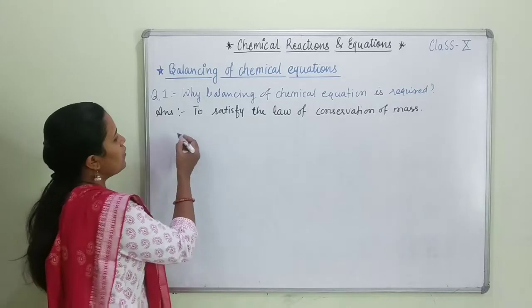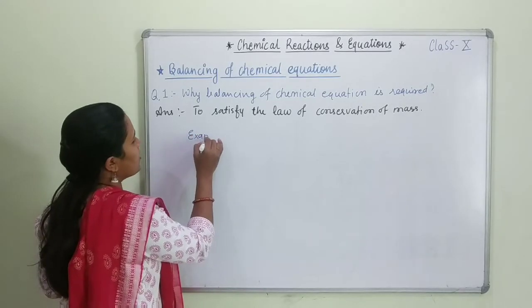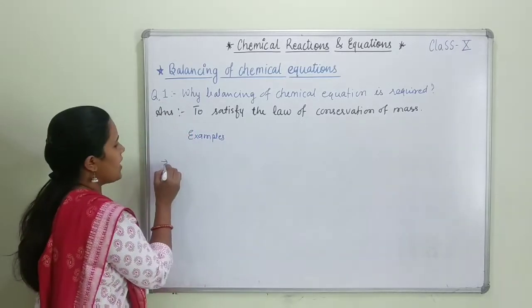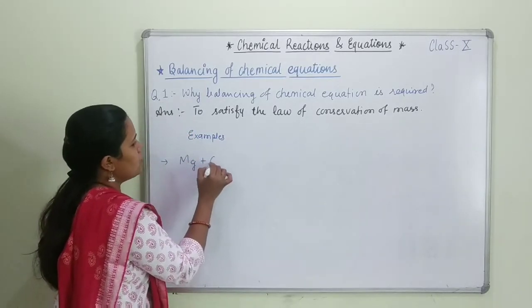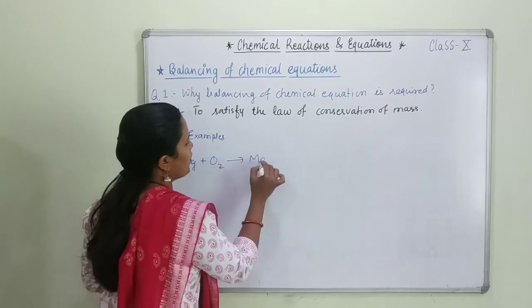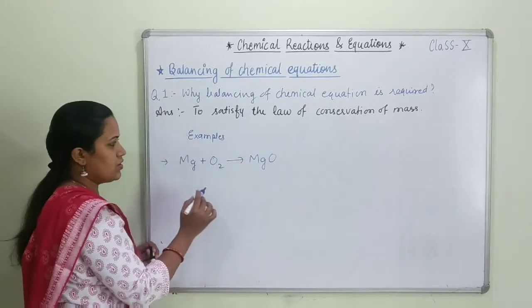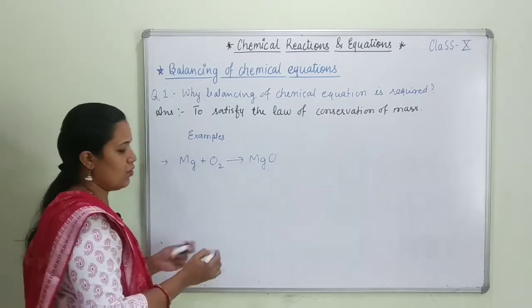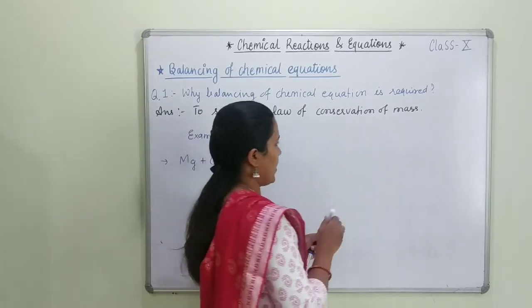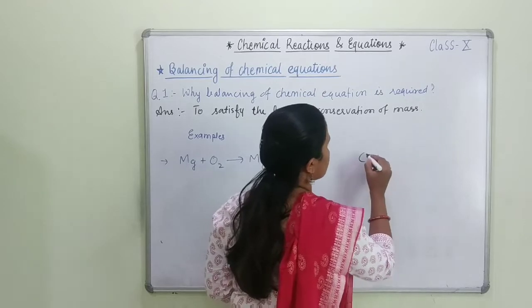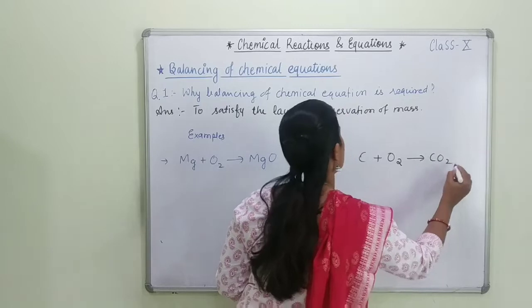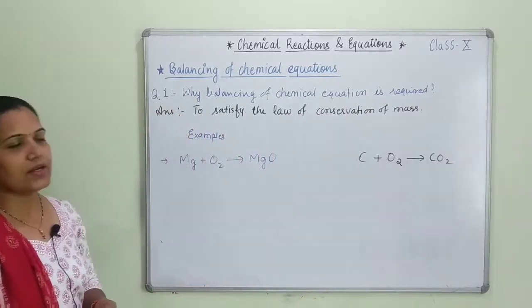Now here I will give 2 examples of it. You have to keep in mind 2 examples. Here I am writing. The first example is Mg plus O2 gives MgO, right? This is a very simple equation. In that one, magnesium reacts with oxygen to form magnesium oxide. Another equation I am writing is carbon combining with oxygen to form CO2. Okay, now I have 2 reactions.